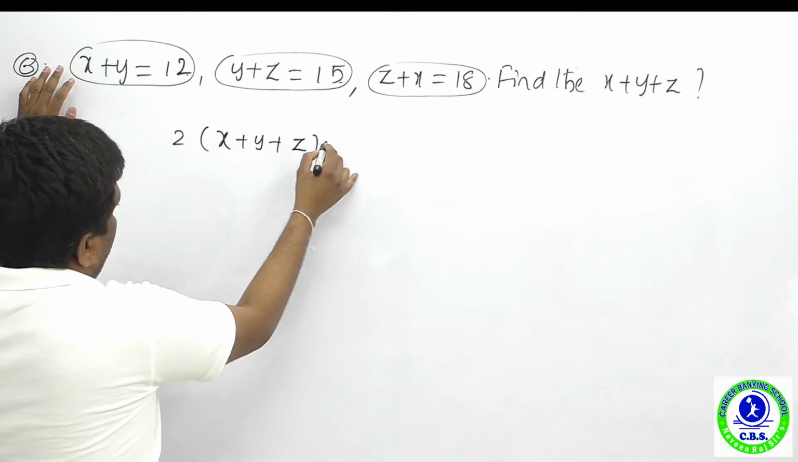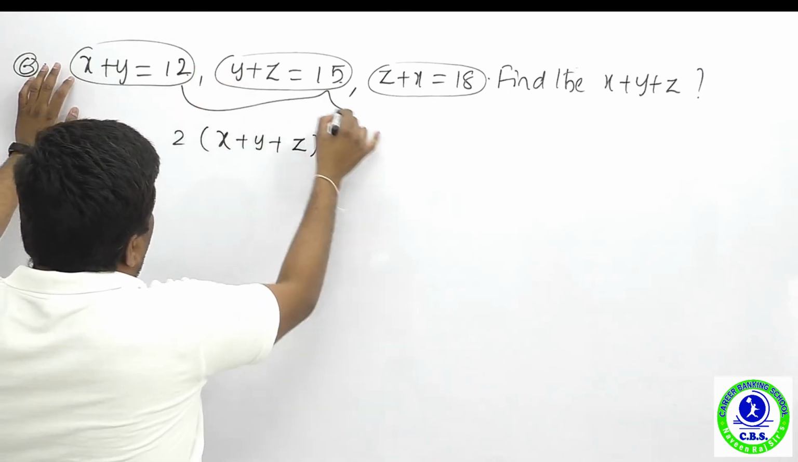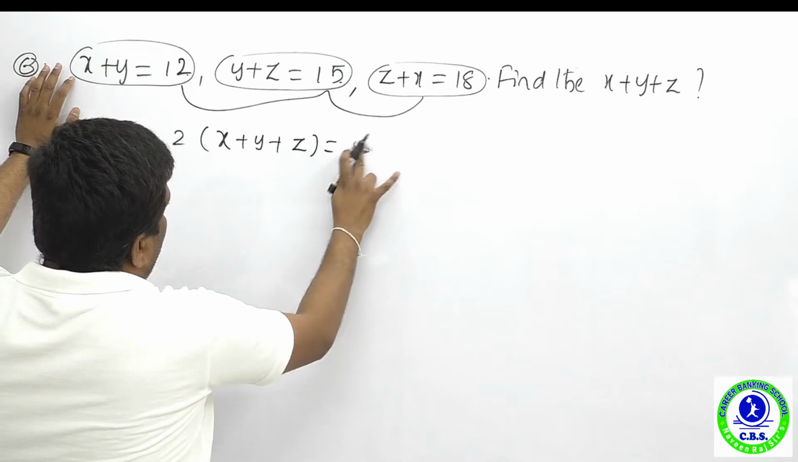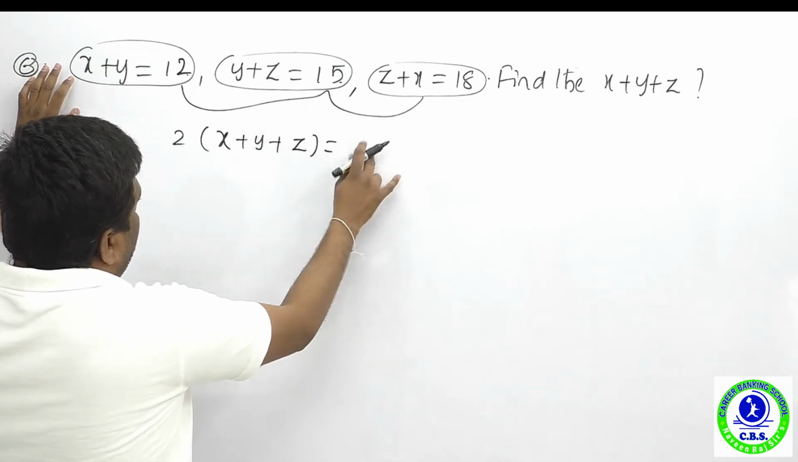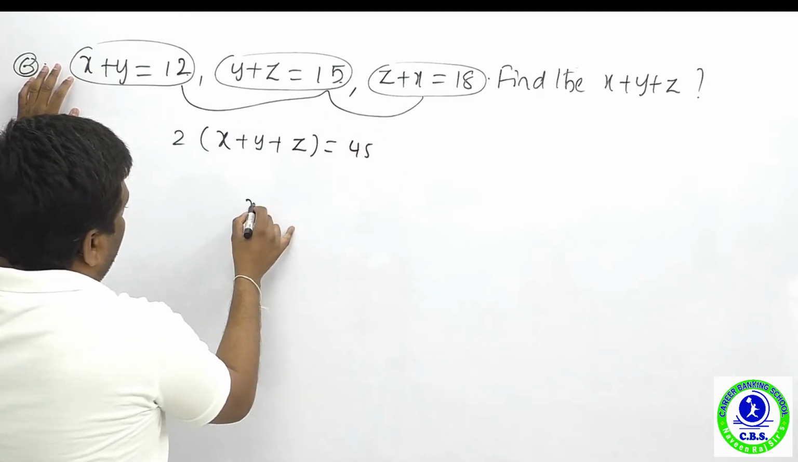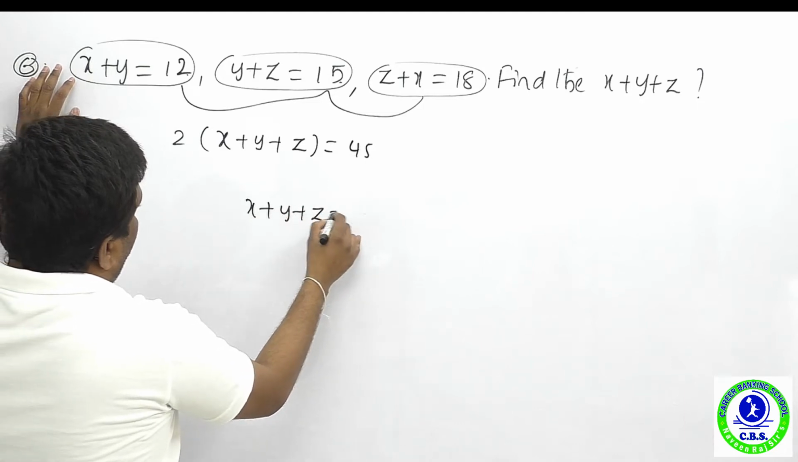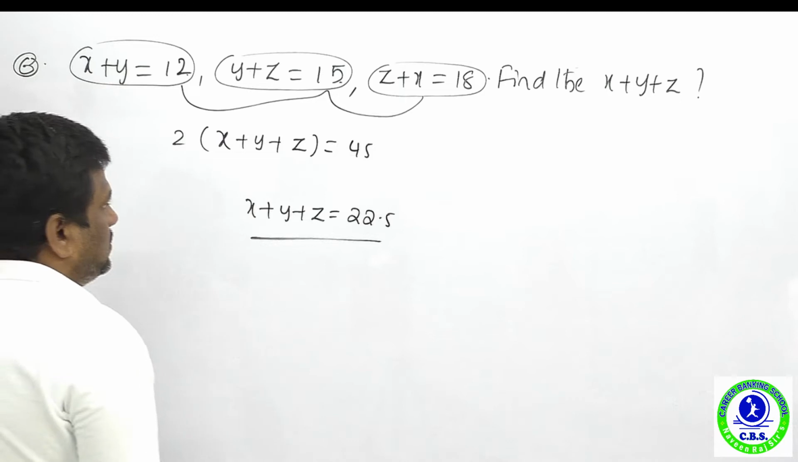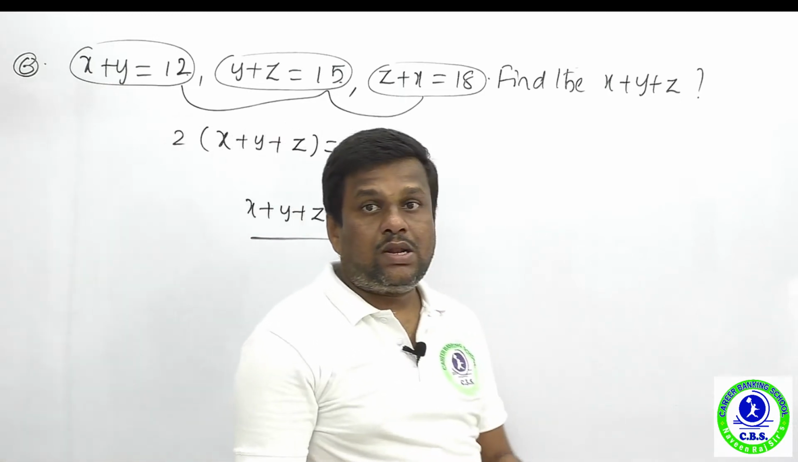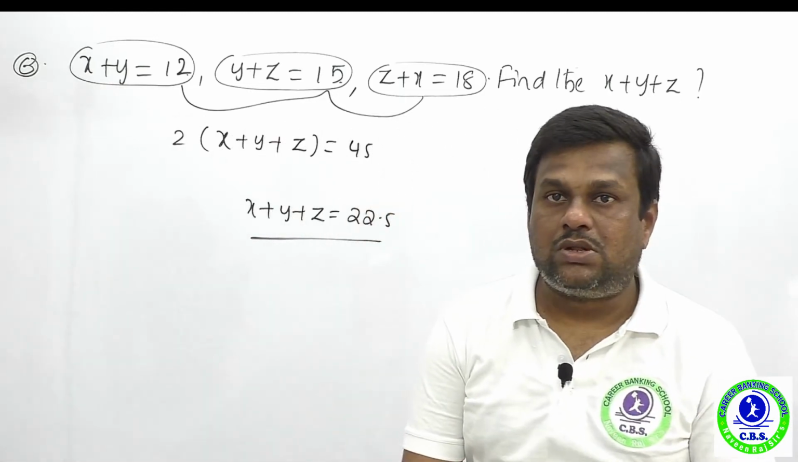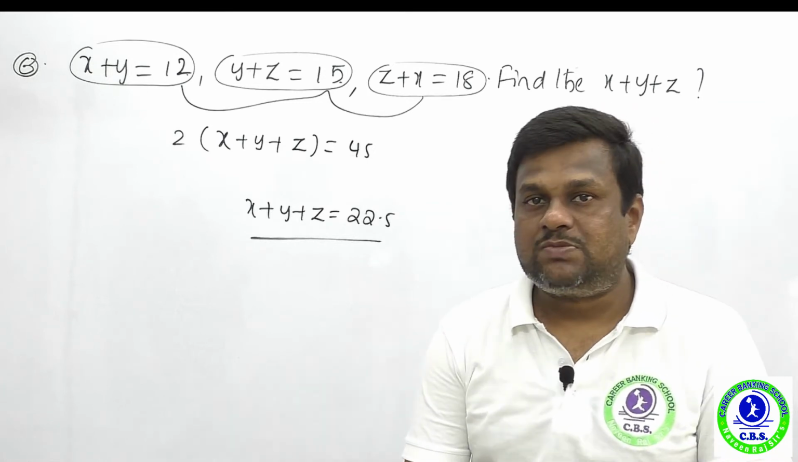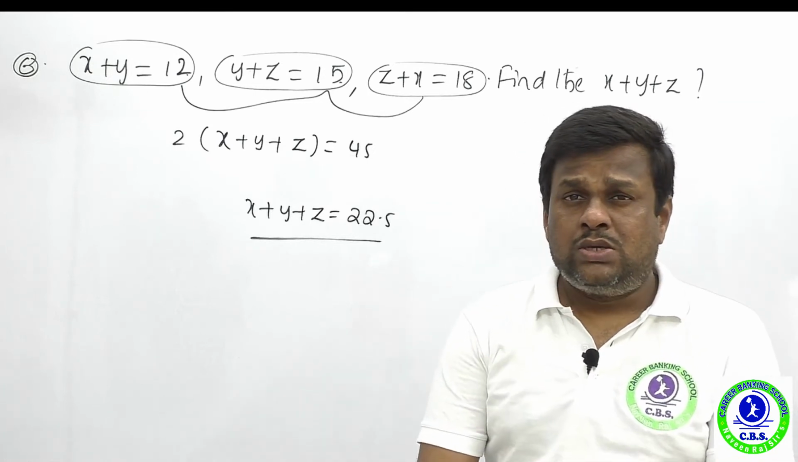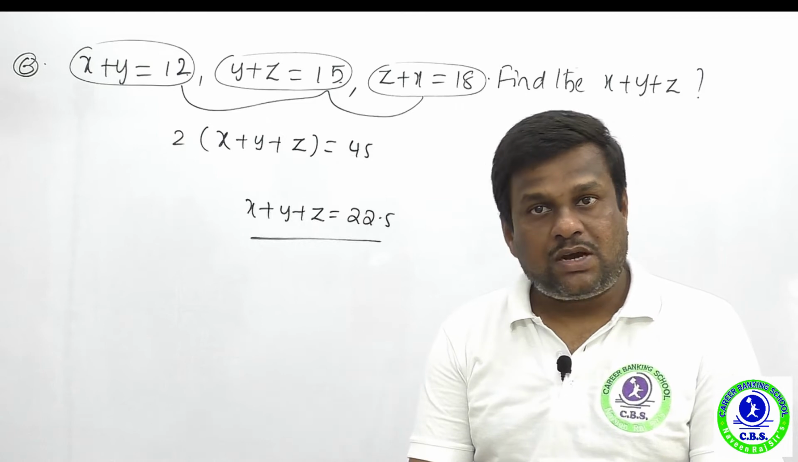So 2 into x plus y plus z is equal to, add all these values, how much? 12 plus 15 is 27, plus 18 is 45. Half of 45 gives you how much? 22 and a half. So 22.5 is the right answer. This is an algebra question, a linear algebra question, a very easy question also. So what is the value of x plus y plus z? 22.5 is absolutely the right answer.